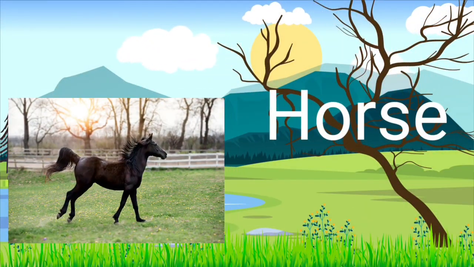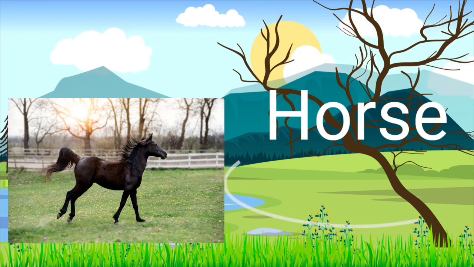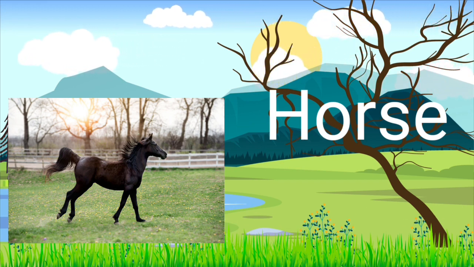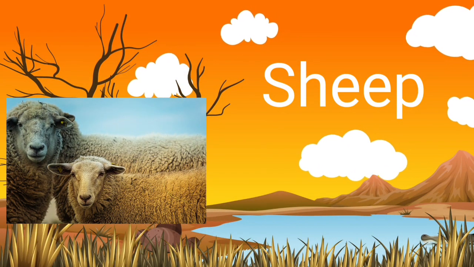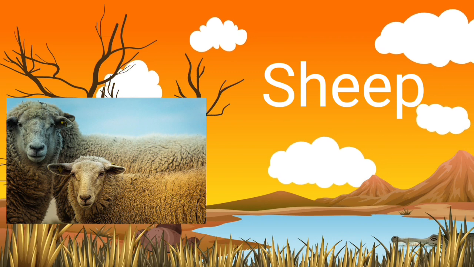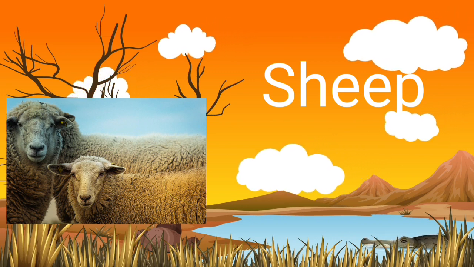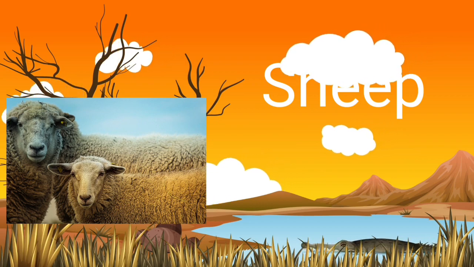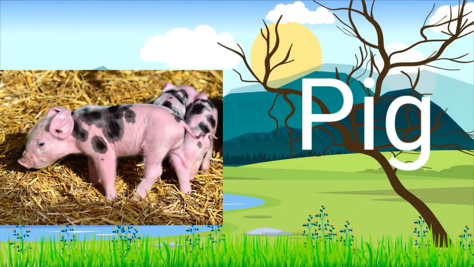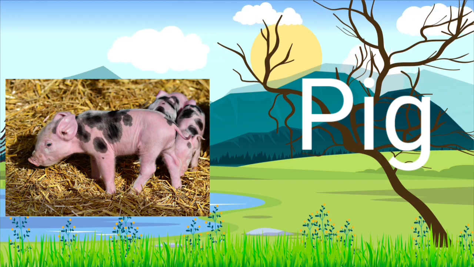Horse. This is a horse. H for horse. Horses run very fast. And you know kids, in olden days horses were the only mode of transport. Sheep. This is a sheep. S for sheep. We get milk and wool from the sheep. This is a pig. P for pig.